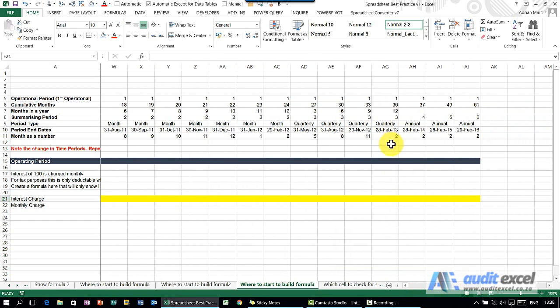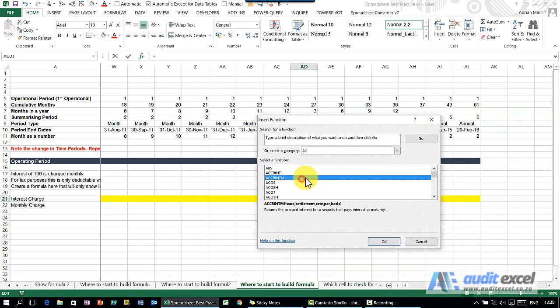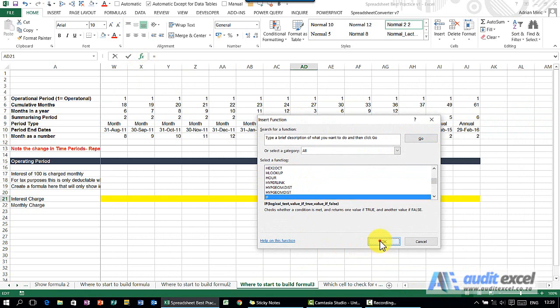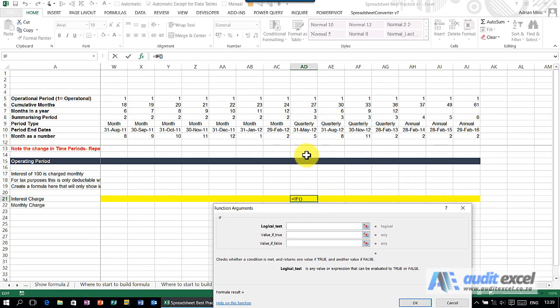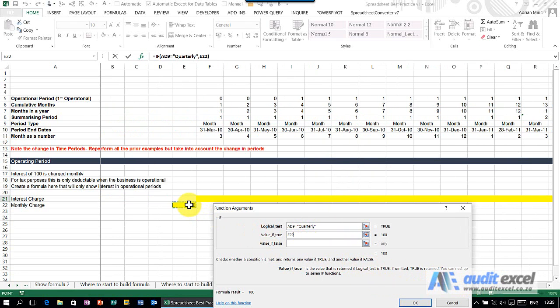So go over here, you'll see I can now clearly see what I'm looking for, what rows it's in, etc. I can now build a proper formula. So in this case, perhaps we're going to have to build a nested if of some sort. So I'm going to say, look up here, are you equal to the word quarterly? Because if you are, take this number and multiply it by 3. If you're not, then we're going to have to build another if function.